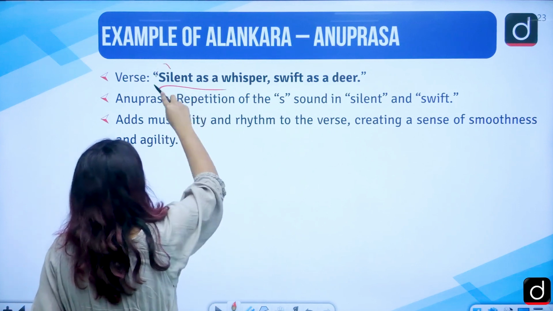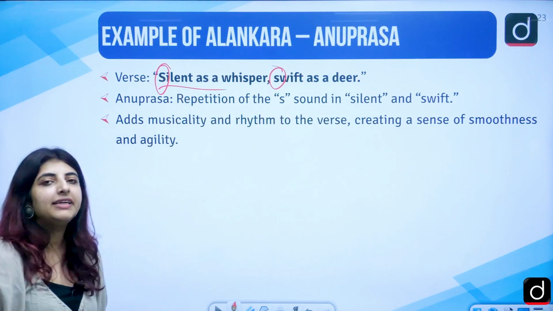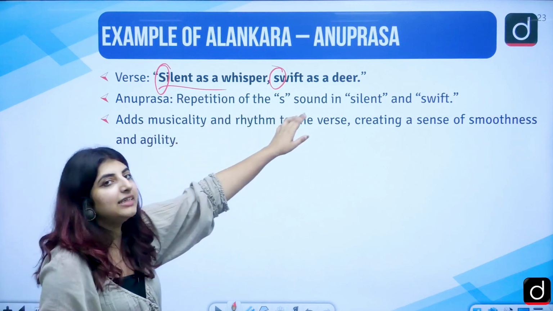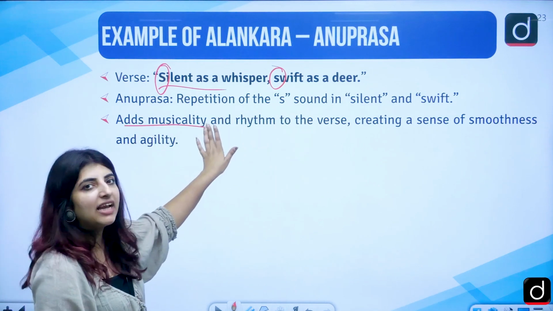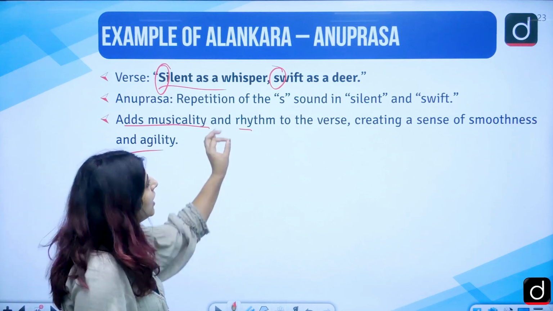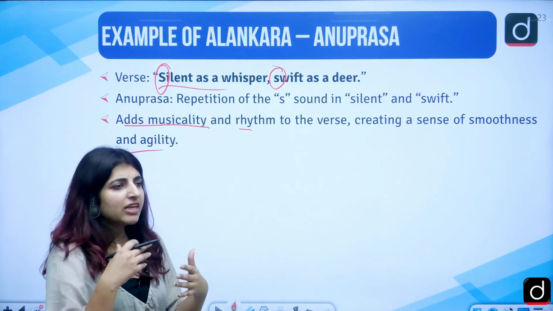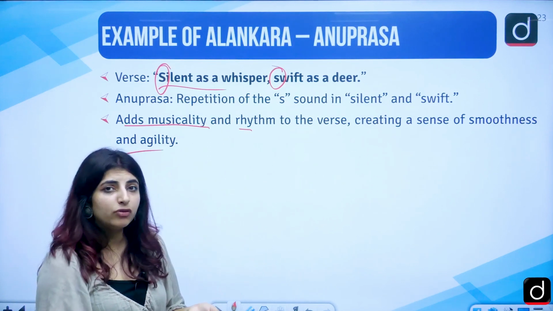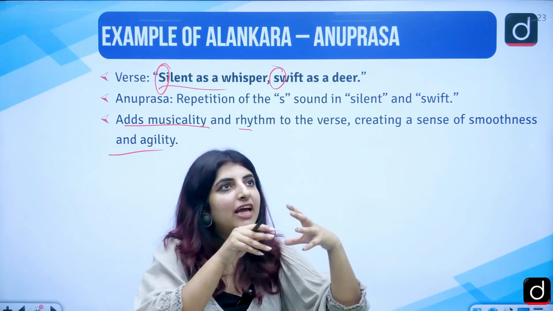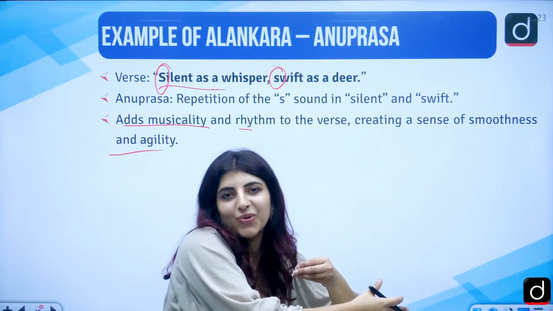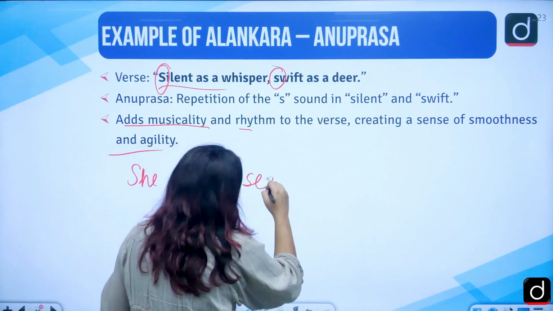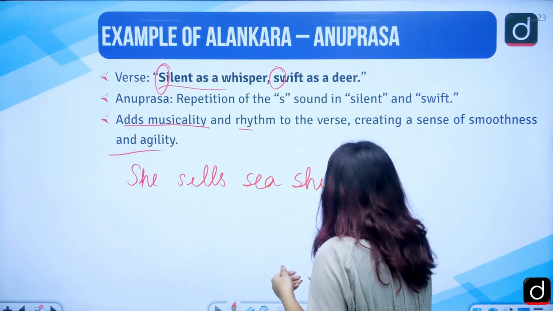So here the repetition of the s sound is a decorative figure of speech. So what do we have in here? It is alliteration, which adds musicality and rhythm to the verse, creating a sense of smoothness and agility. So of course here what are we getting? The tongue twisters basically. Those are an example of alankar because of the alliteration: she sells seashells on the seashore, right? So she sells seashells. This is the example that I could recall.